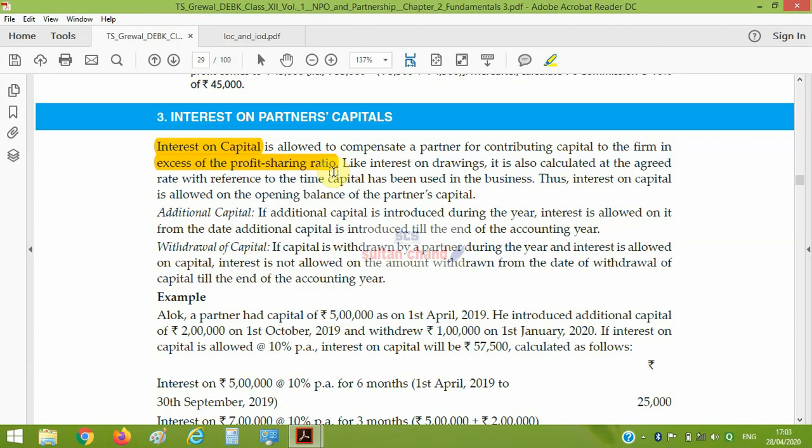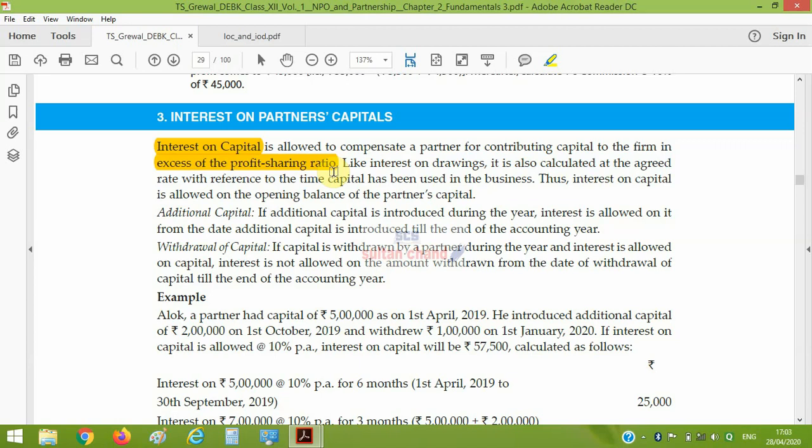So at the beginning, the capitals are 5 lakh and 5 lakh, but after 6 months, the capital of X is 7 lakh and capital of Y is 4 lakh. So here X has contributed more. Because a partner is contributing more, that partner should be given the benefit of that.